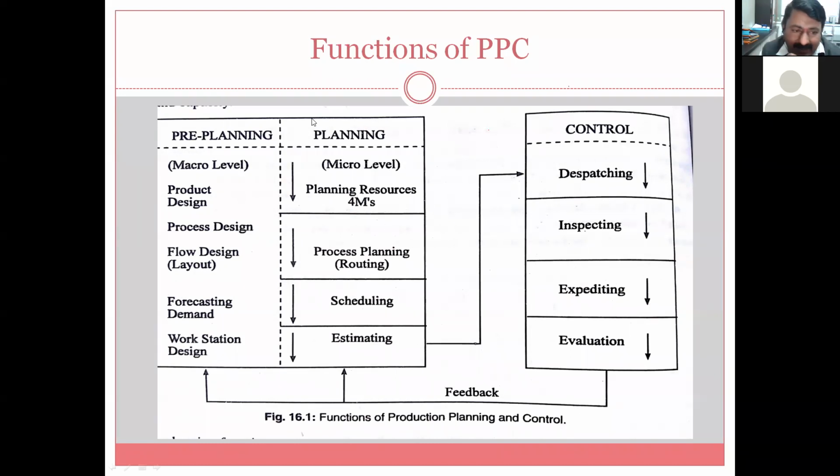Once the design of the product is ready, then comes the design of the process. What is the process required? The process is standard here: we have to go for plastic molding. What is the material required? The cap will be manufactured separately, and the bottle by separate means.